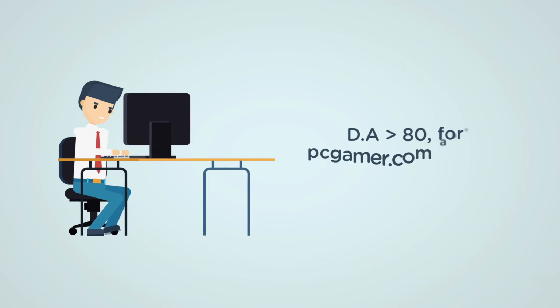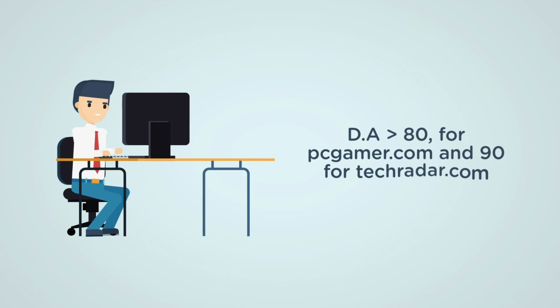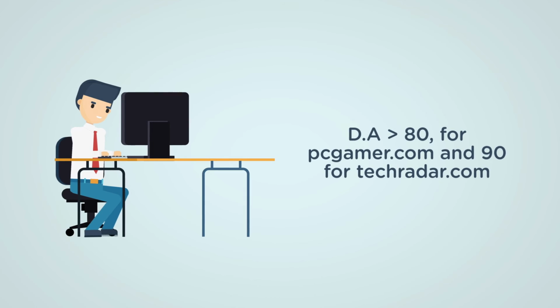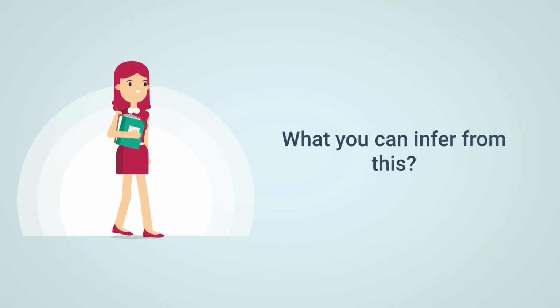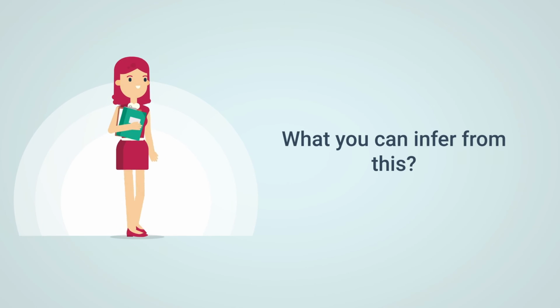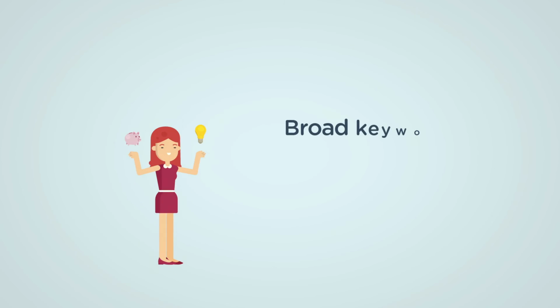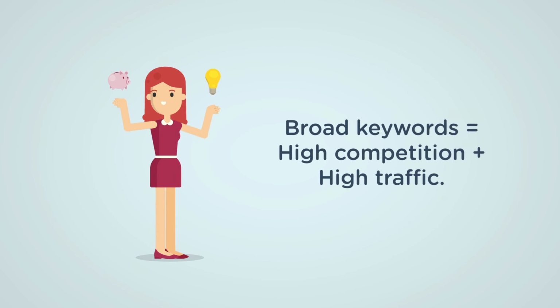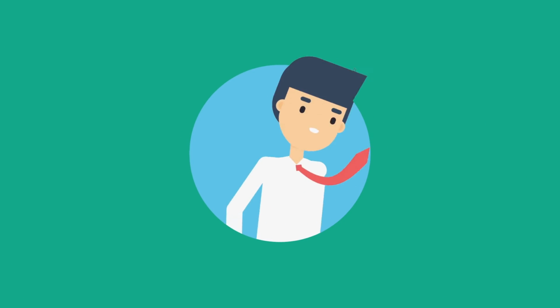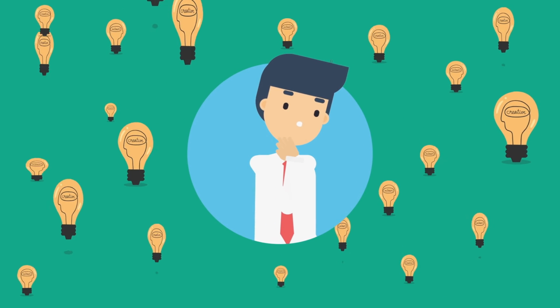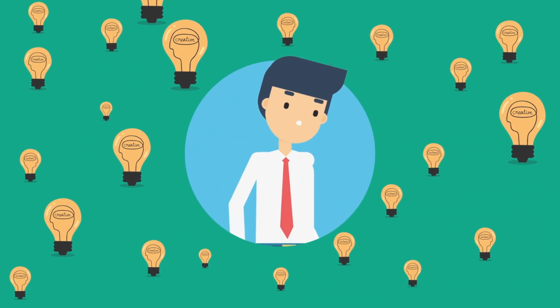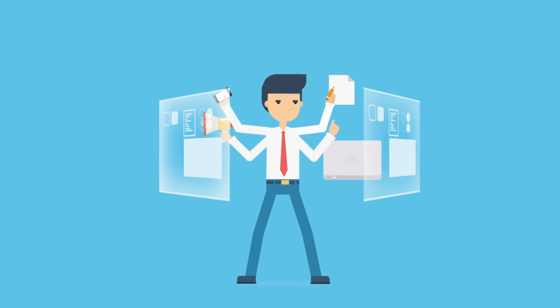When I analyzed both these websites in Moz Open Site Explorer, the domain authority is just above 80 for PCGamer and it's 90 for TechRadar. So, what can you infer from this? For broad keywords, very high competition prevails as they get very high traffic. So, a newer website or a website with lower domain authority cannot compete for broad keywords.